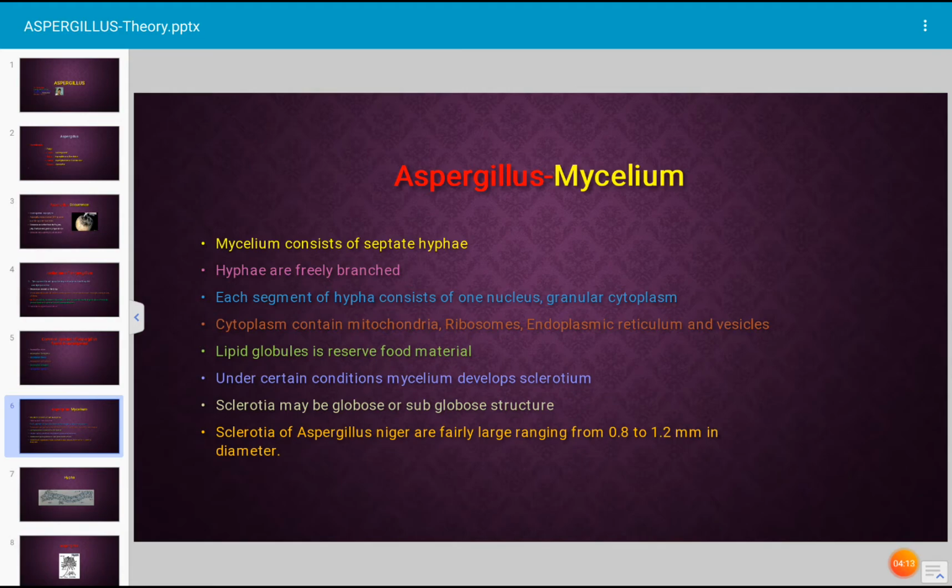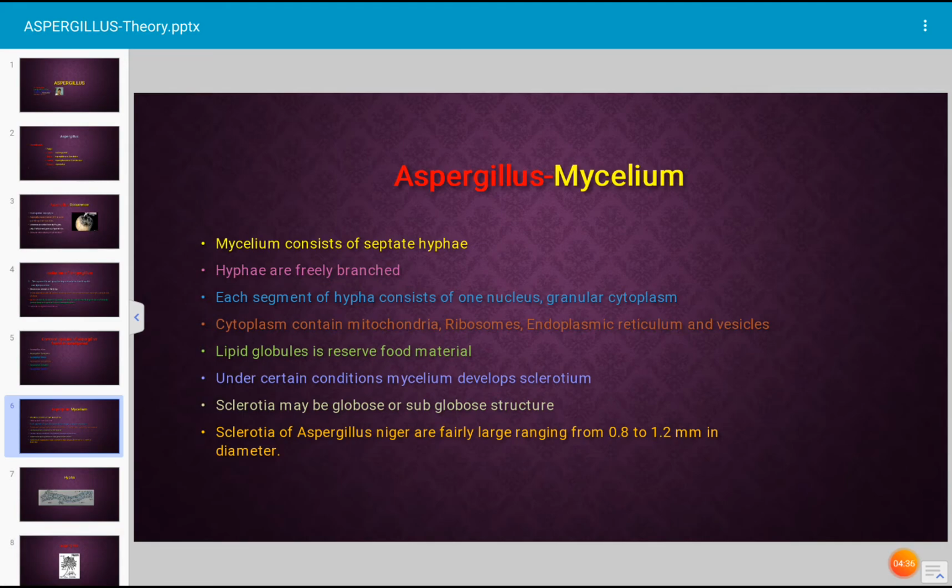Each cell of the hypha consists of one nucleus and granular cytoplasm. Cytoplasm contains mitochondria, ribosomes, endoplasmic reticulum and vesicles. In the hyphae of Aspergillus, even lipid globules are observed. It is a reserve food material.